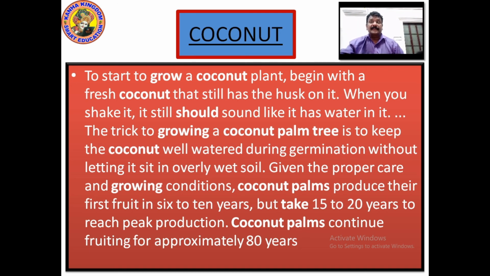Write the spelling of germination, write the spelling of peak production, write the spelling of approximately. P-R-O-D-U-C-T-I-O-N, production. Approximately, A-P-P-R-O-X-I-M-A-T-E-L-Y, approximately. Germination, G-E-R-M-I-N-A-T-I-O-N, germination. Please write this down so that we can go ahead. Just give you 5 seconds. Please complete it.